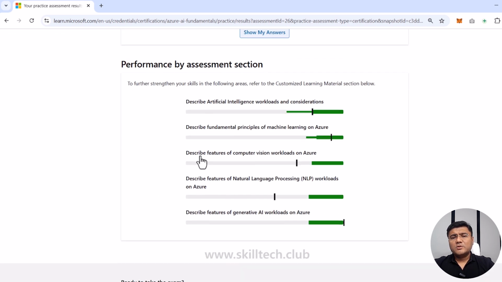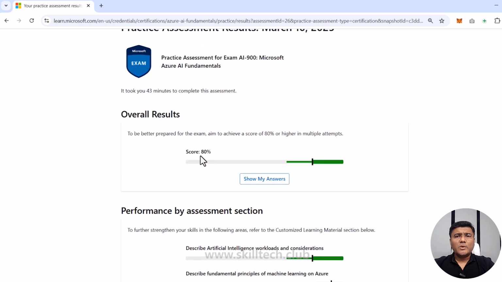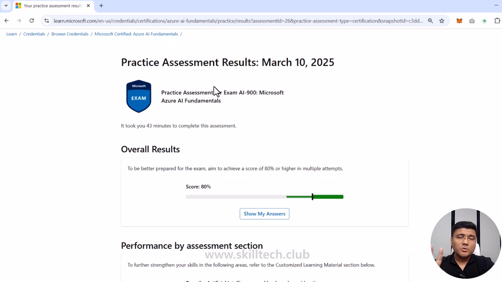I already know which questions and which answers I have done right and wrong because I already clicked on check answers every time. I suggest you guys, if you are preparing for the AI-900 exam, you should go through this assessment at least twice. Every time they're going to shuffle the questions and give you new questions. This is today's date, so I have given this today. There are also chances that every month some new changes happen in the content, so according to that the questions will change.